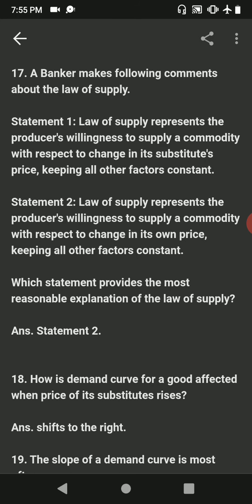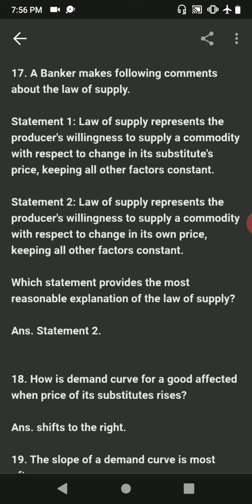Question number 17. A banker makes following comments about the law of supply. Statement 1. Law of supply represents the producer's willingness to supply a commodity with respect to change in its substitute's price, keeping all other factors constant. Statement 2. Law of supply represents the producer's willingness to supply a commodity with respect to change in its own price, keeping all other factors constant.